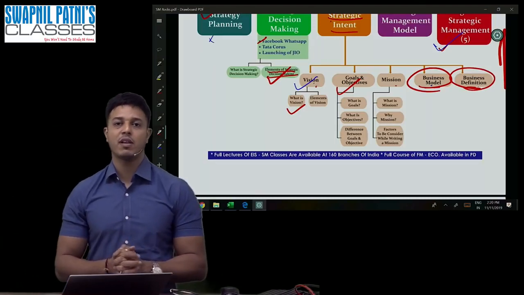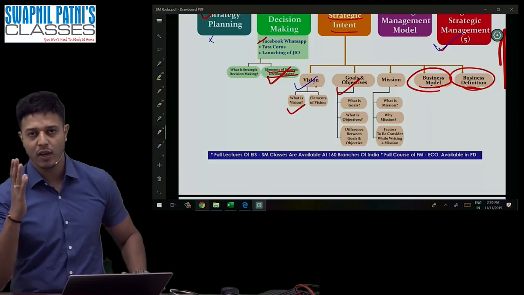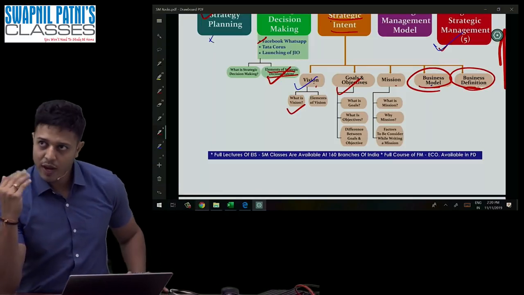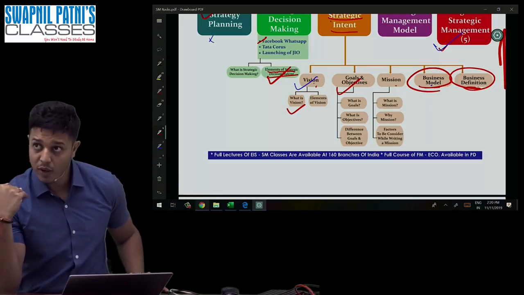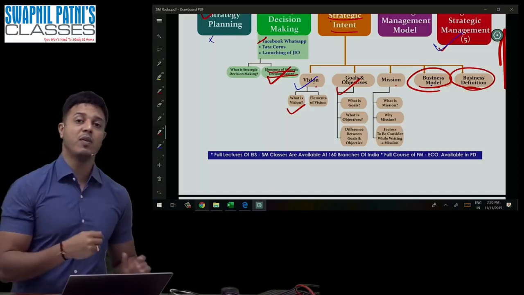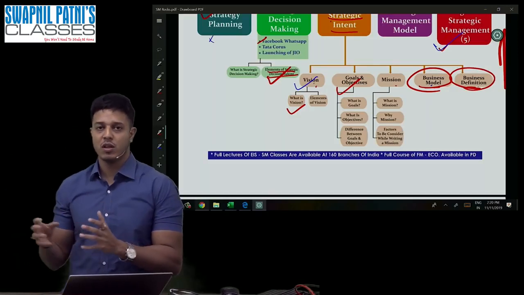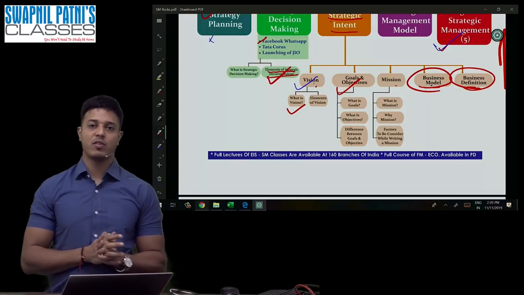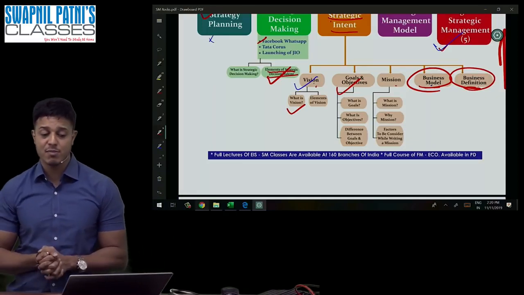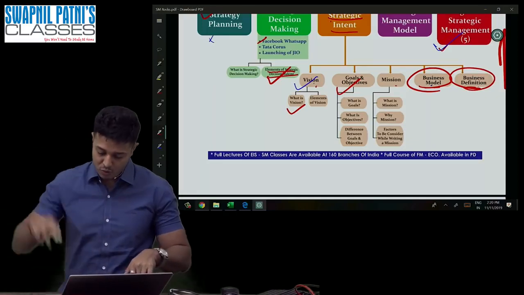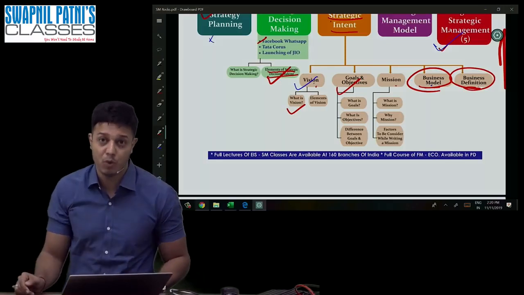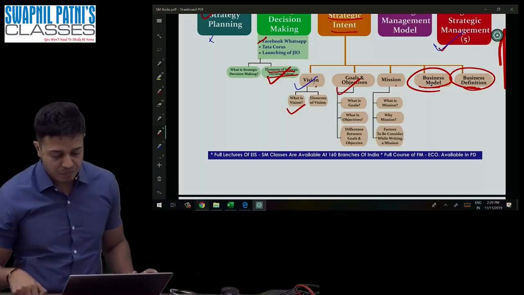So guys, please remember there are 3 elements of vision. Number 1, where we are. Number 2, where we want to be, and number 3, you should communicate your vision to your other employees. This question is asked in the examination. Number 1, where we are. Number 2, where you want to be, and number 3, it has to be communicated. So the vision part is over.